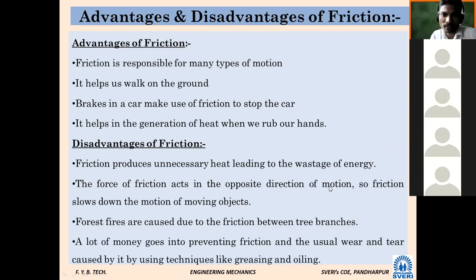Again, it is used to generate heat. Likewise, disadvantages: friction produces unnecessary heat. Wear and tear of parts may happen. Again, it is slowing down the motion. If a particular part is in a running position, it slows down the motion. Ultimately, if it is slowing down motion, more energy is required to move the part. It is as simple as this, we can say.